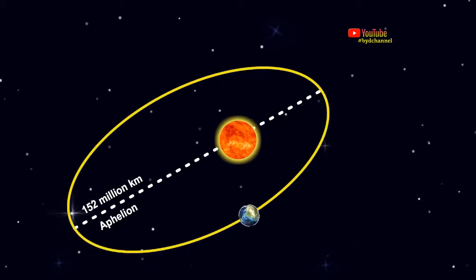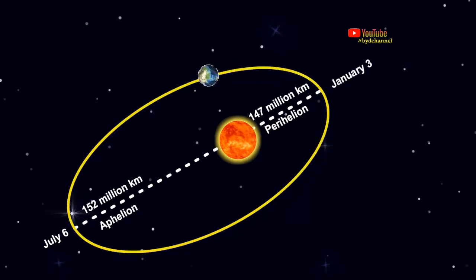The Earth's closest distance from the Sun is called perihelion. The distance is 147 million kilometers. Aphelion occurs around the 6th of July, and perihelion occurs around January 3rd.